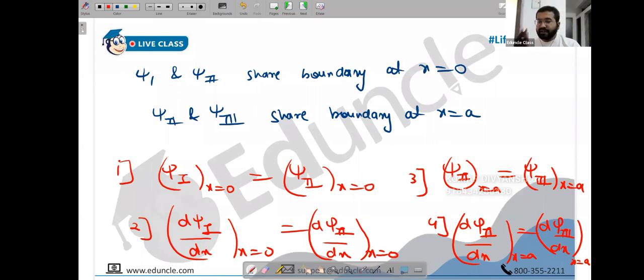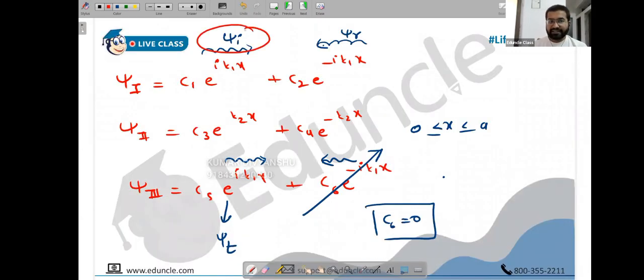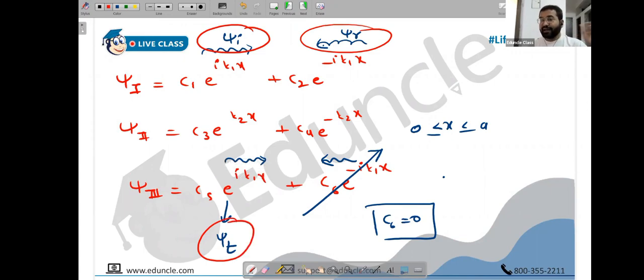After this, once you have got the relationship of C2 in terms of C1, and C3, C4, C5, all of them in terms of C1, you will calculate the current density J: J of Psi I, J of Psi R, J of Psi T. Once you have calculated J_R and J_T, you will calculate R, which is mod of J_R upon mod of J_I, and T, mod of J_T upon mod of J_I.